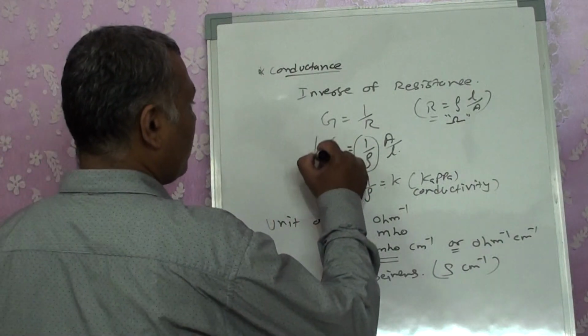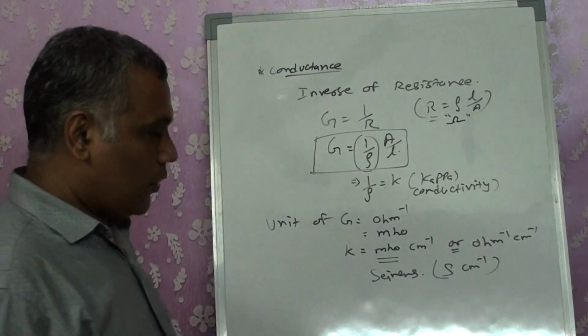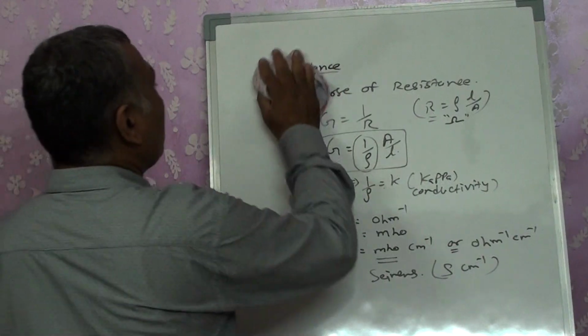Again, this is going to be the formula that we are going to use in the numericals. Okay, the third factor that we are going to get is cell constant.